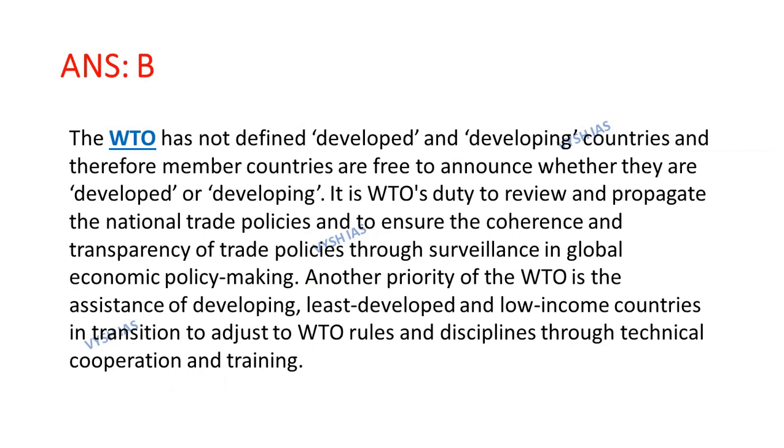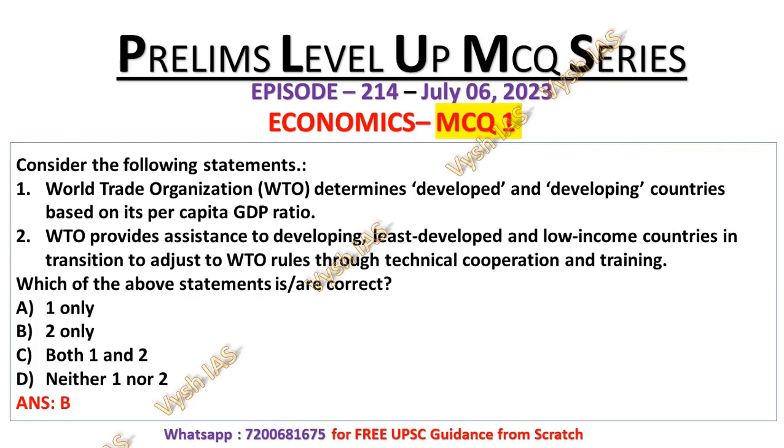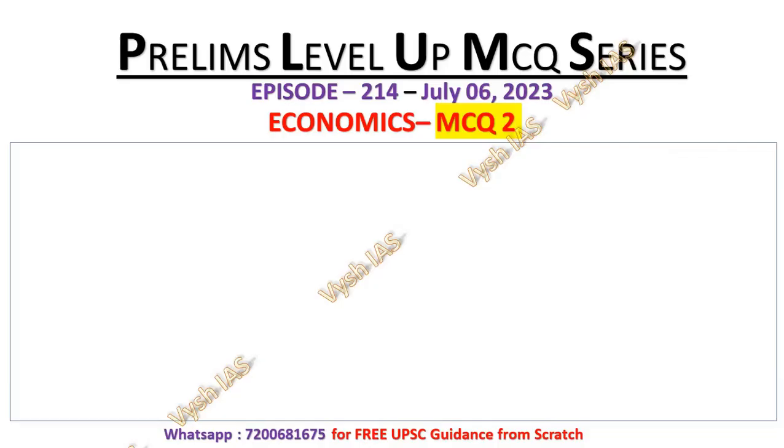It is WTO's duty to review and propagate the national trade policies and to ensure the coherence and transparency of trade policies through surveillance in global economic policy making. Another priority of WTO is the assistance of developing, least developed, and low income countries in transition to adjust to WTO rules and discipline through technical cooperation and training, which is statement number 2. That's why statement number 2 is the correct one.